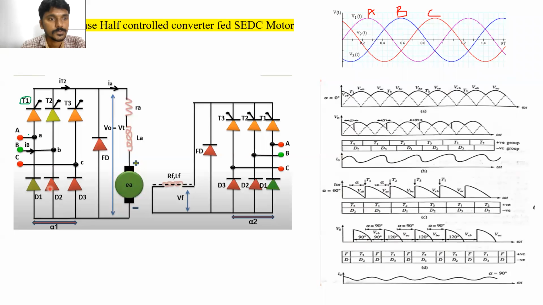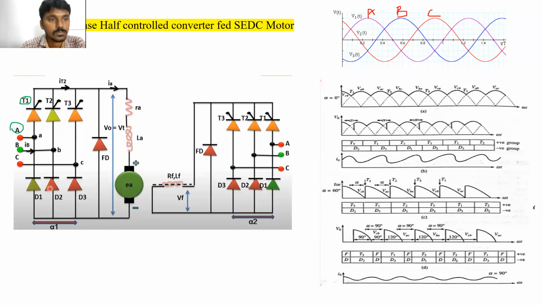Roll number 2, please. A phase. Right answer. Clear? The anode terminal of T1 is connected to the phase A voltage.